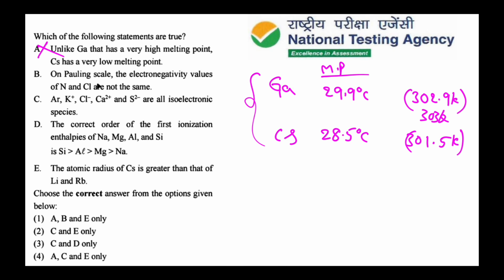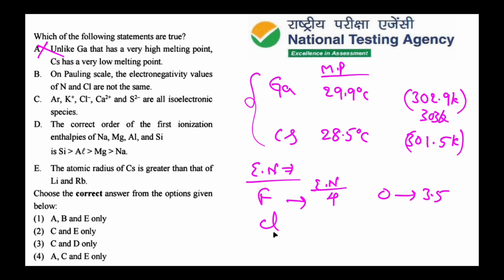The second option is, on the Pauling scale, the electronegativity values of nitrogen and chlorine are not the same. We know very well the electronegativity values of the first few elements. Fluorine's electronegativity value is 4, then oxygen 3.5, then chlorine and nitrogen both have the electronegativity value 3. So chlorine and nitrogen both have the same electronegativity, but the option says they are not the same. So this option is also wrong.